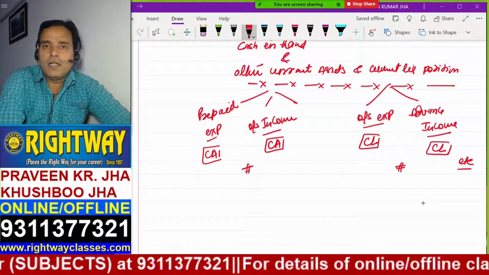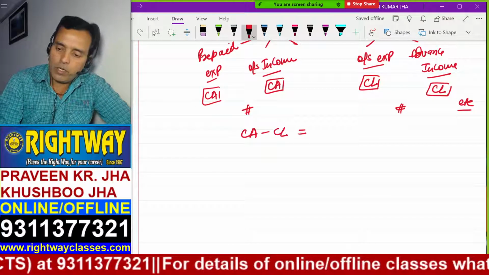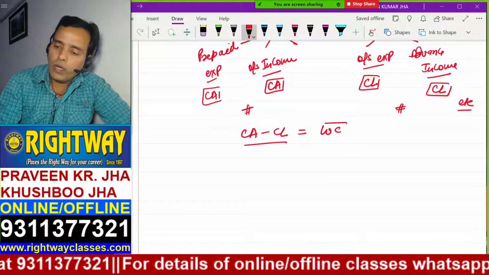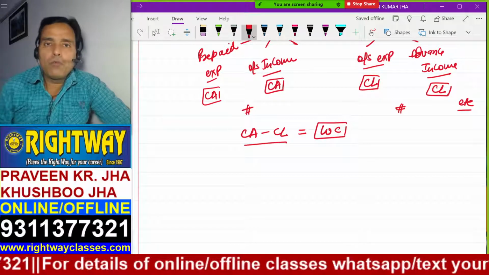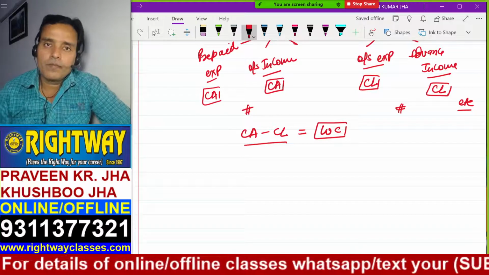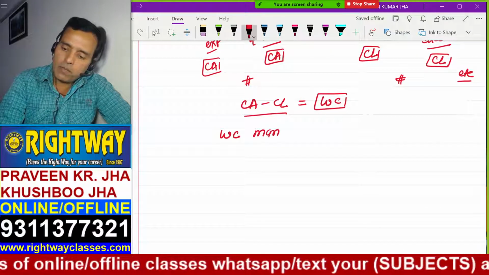All these current assets and current liabilities together, current assets minus current liabilities, can give you what? Working capital. So you have the question of how to manage the working capital. That is called working capital management.